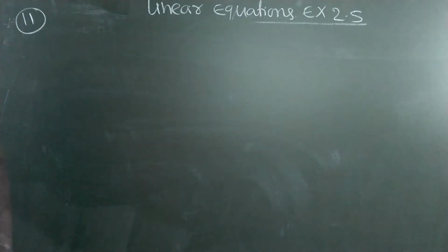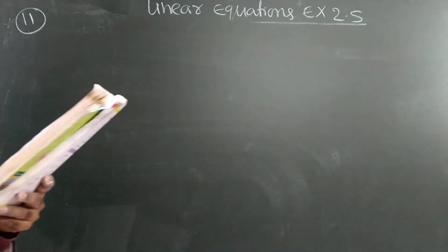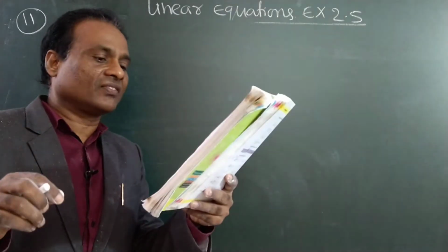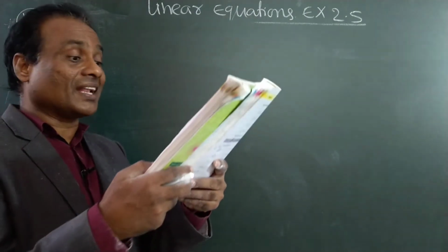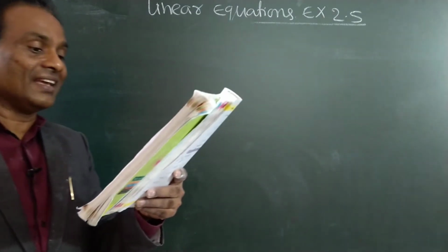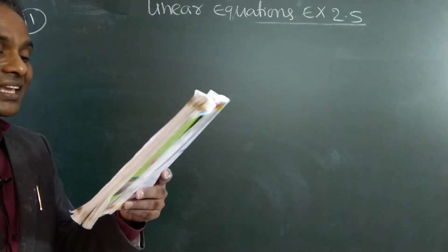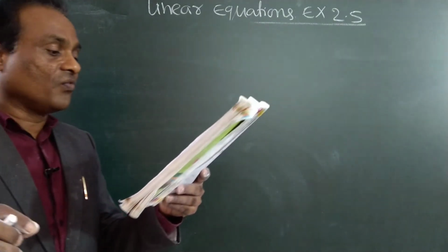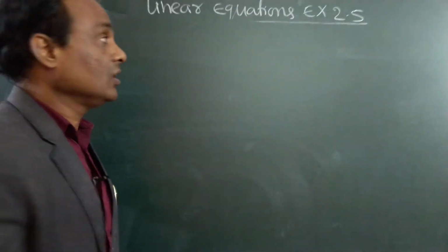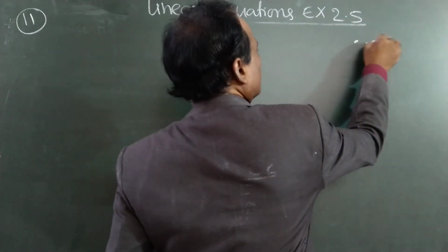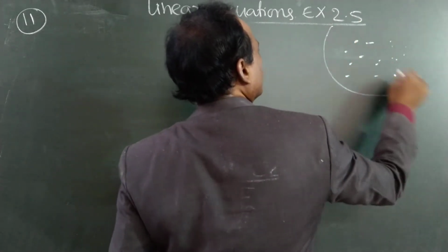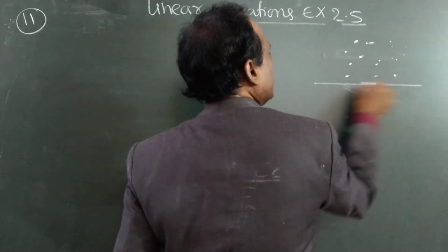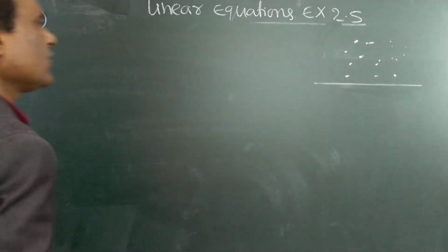See here, 11th. One-fourth of a head of deer has gone to the forest. One-third of the total number is grazing in a field, and the remaining 15 are drinking water on the bank of the river. Find the total number of deer. So totals, how many deer are there?